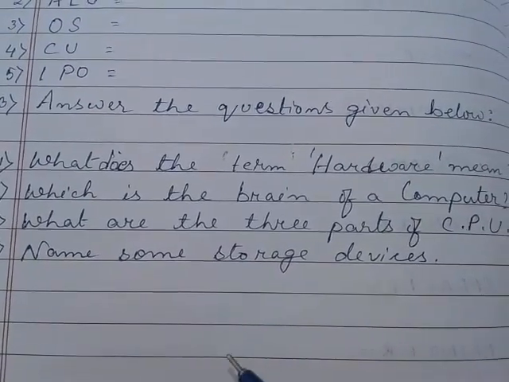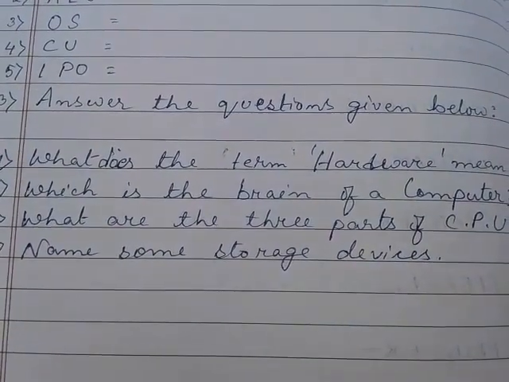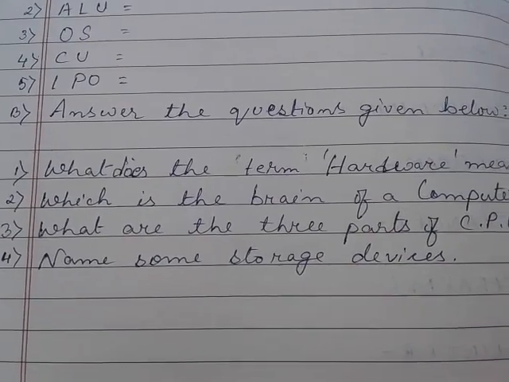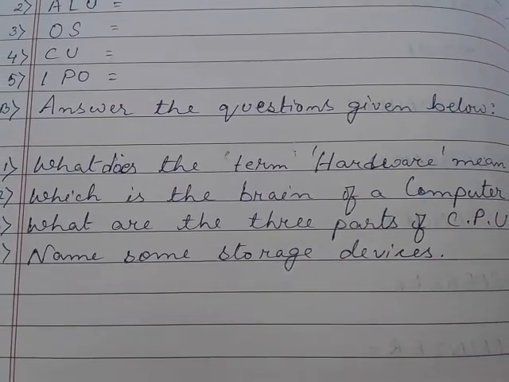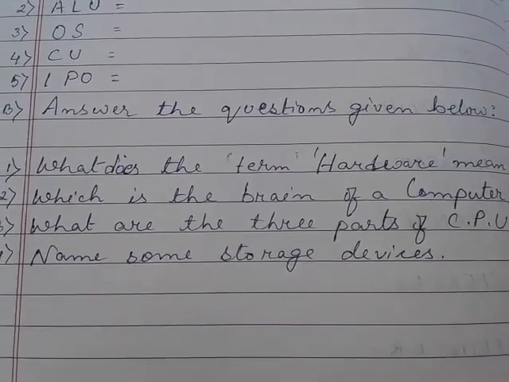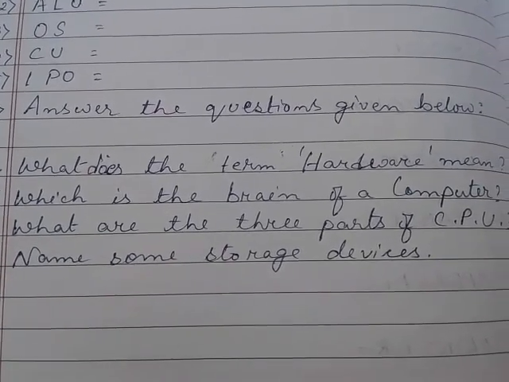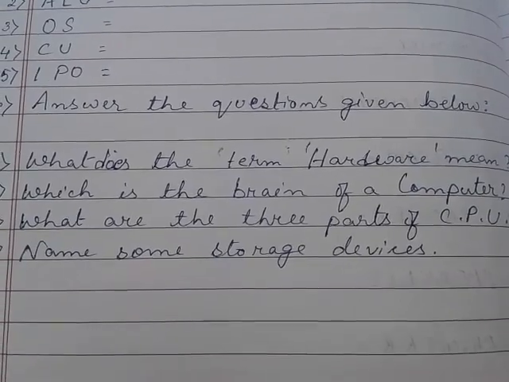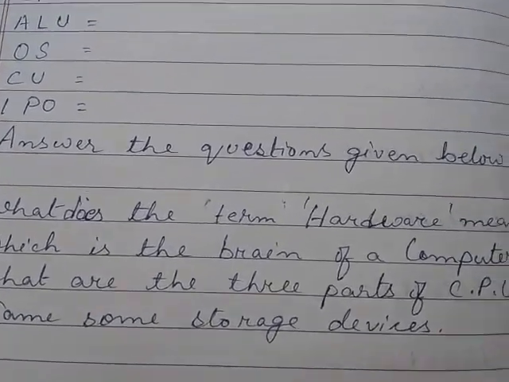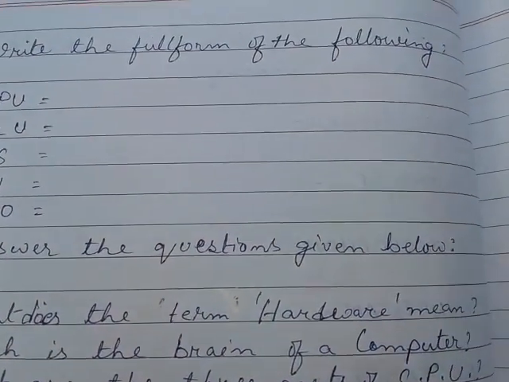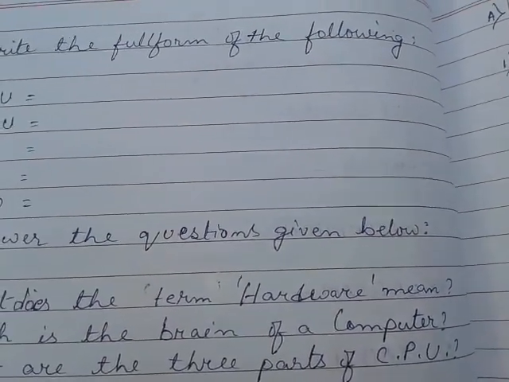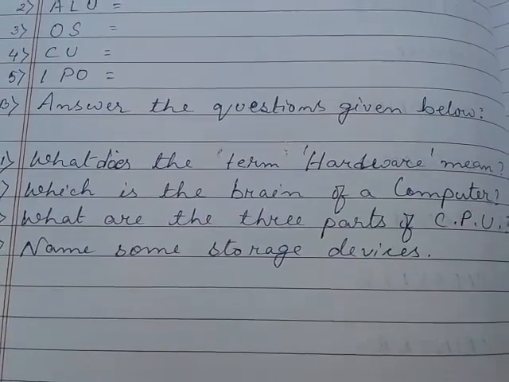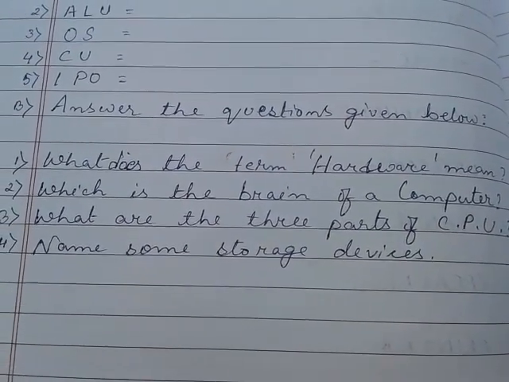Number 2 is, which is the brain of a computer? So all of you know students, CPU is the brain of a computer. Number 3, what are the three main parts of a CPU? The three main units of a CPU are the arithmetic and logic unit, the control unit, and the memory unit. This answer is also given on page 5. The three main components, the three main units of CPU.